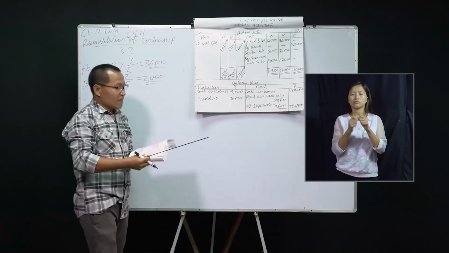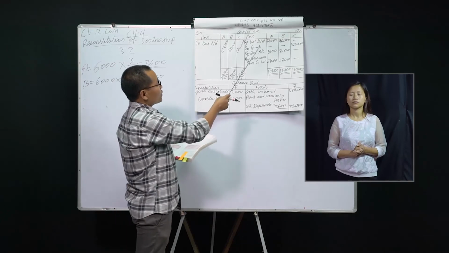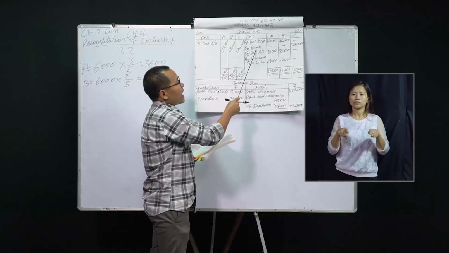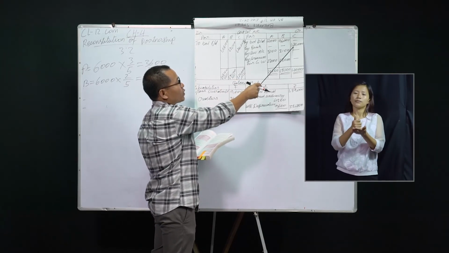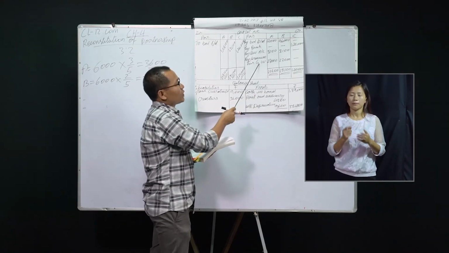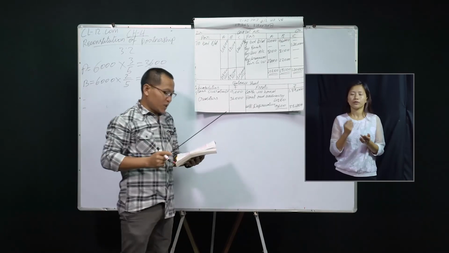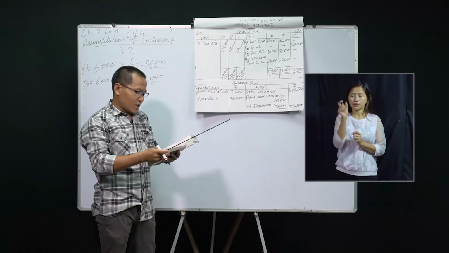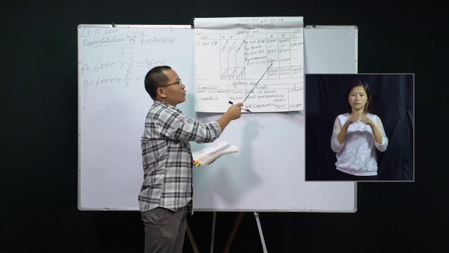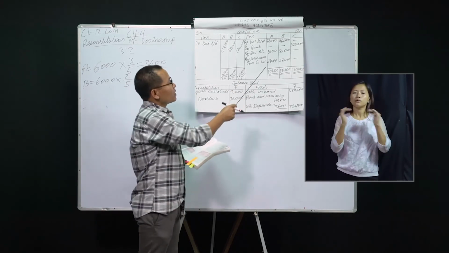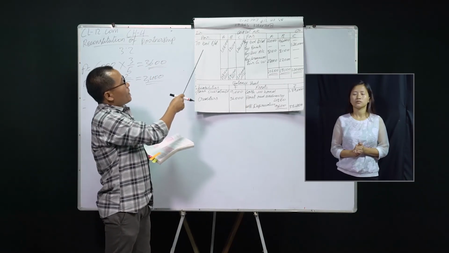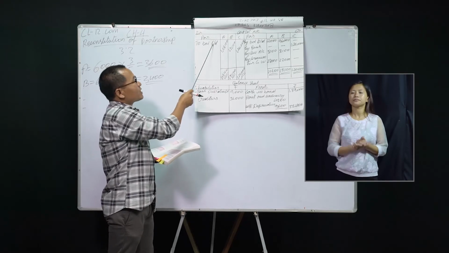Next is the capital account. On the credit side you have by balance brought down, that is the opening capital of partners A and B. By bank, that is the value of capital that has been brought in. Then by revaluation account, profit on revaluation. Then by premium for goodwill, that is the goodwill amount brought in by the new partner. The amount of 54,000 is distributed between partners A and B equally, which means they are equal partners. They got 27,000 each. On the debit side there are no particulars. Therefore the balance has been carried down.